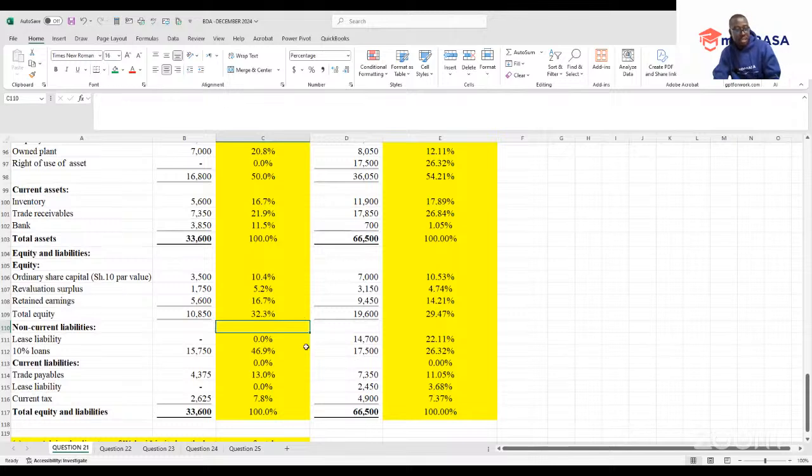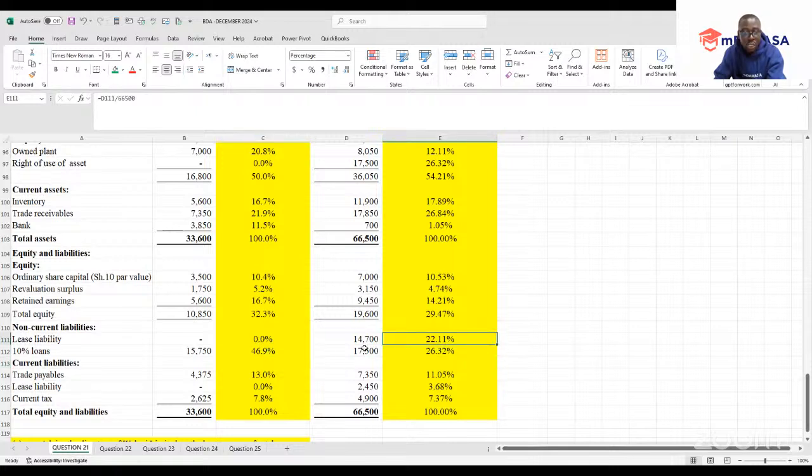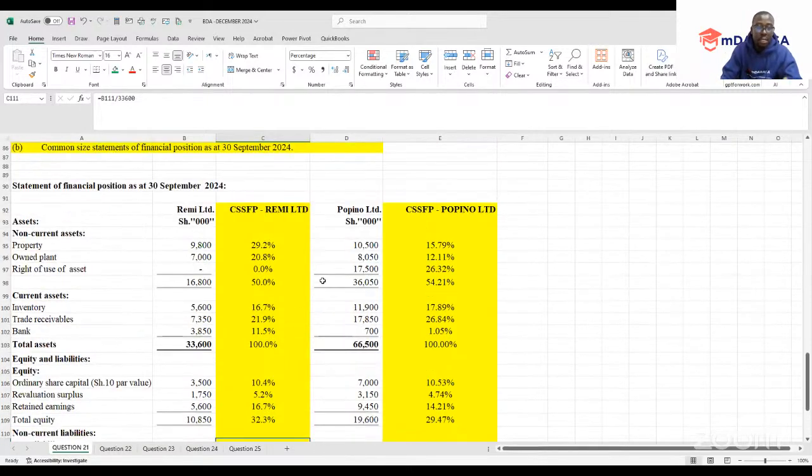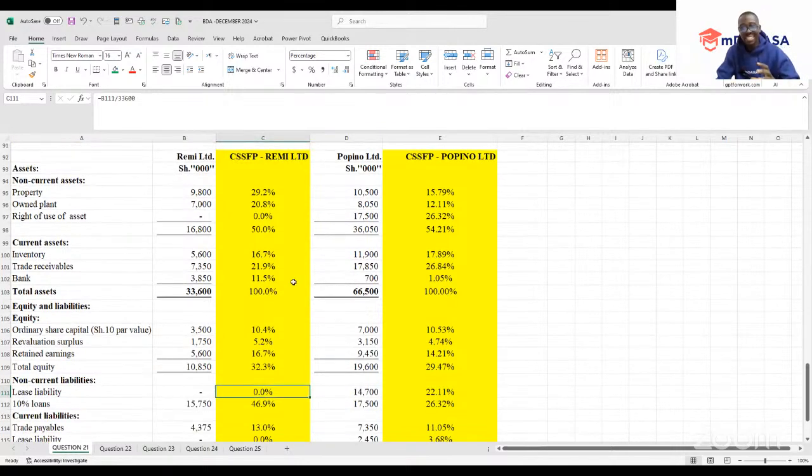Because when it comes to risk, Remi doesn't have more risk compared to the other company, which is Popino. You can see that for this lease liability, we have a risk here which we don't have in Remi. So just based on this, you can advise the company to go with Remi Limited, because you don't have that financial risk. And there are so many other cases that you can advise the company. So that is what you are required to do.